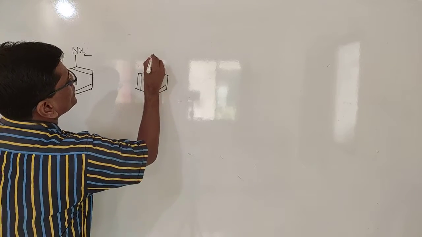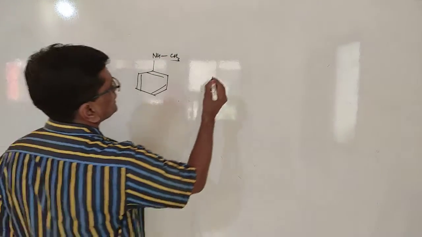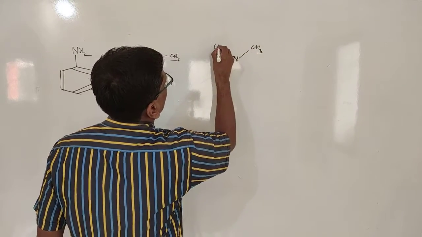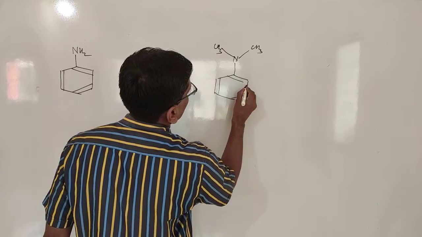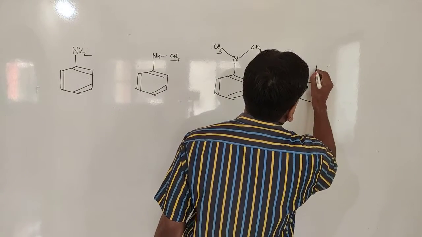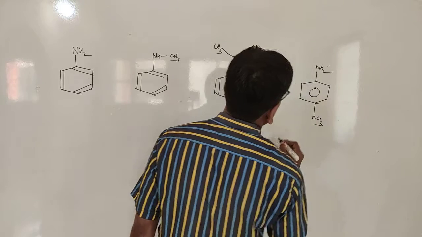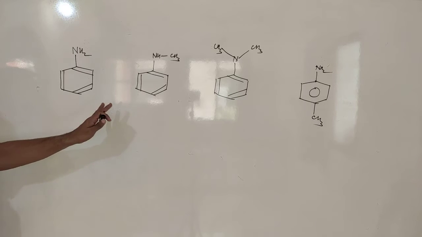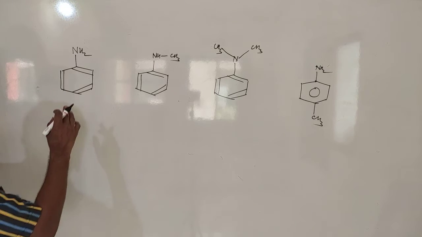Now if we consider N-substituted aniline, N-methyl aniline, N,N-dimethyl aniline, and ortho and para substituted anilines, when we compare which of these is strongly basic, then you may have the answer.